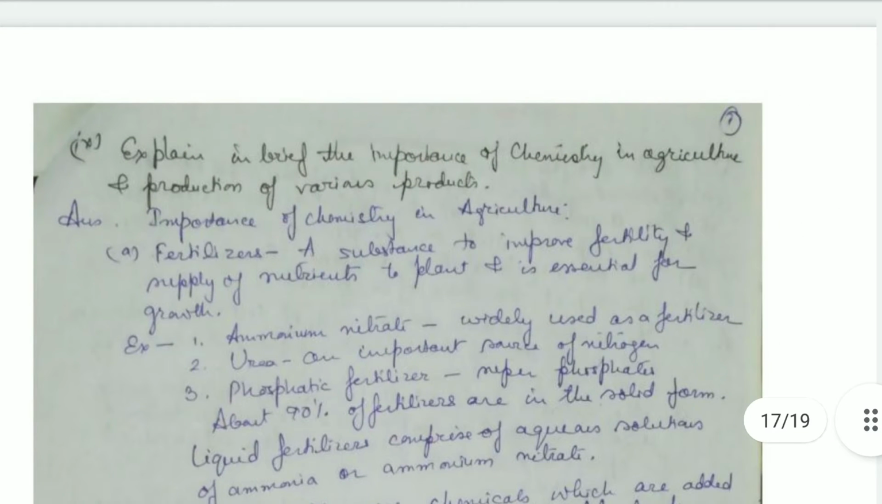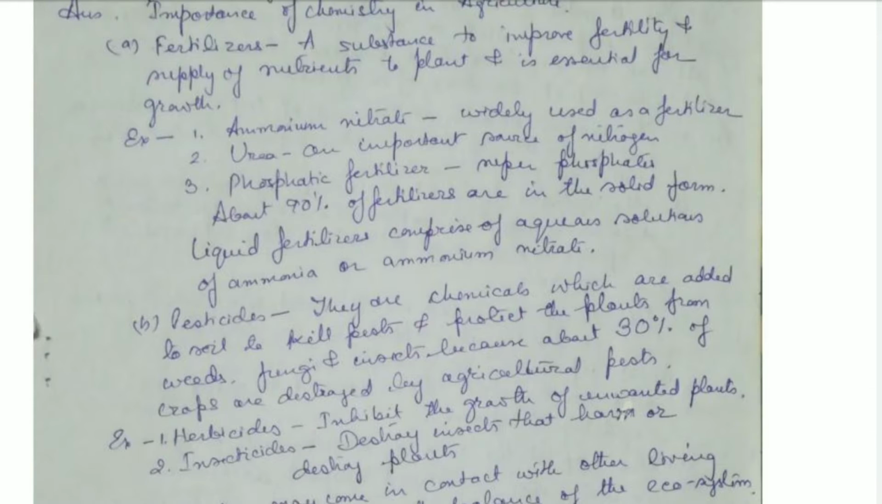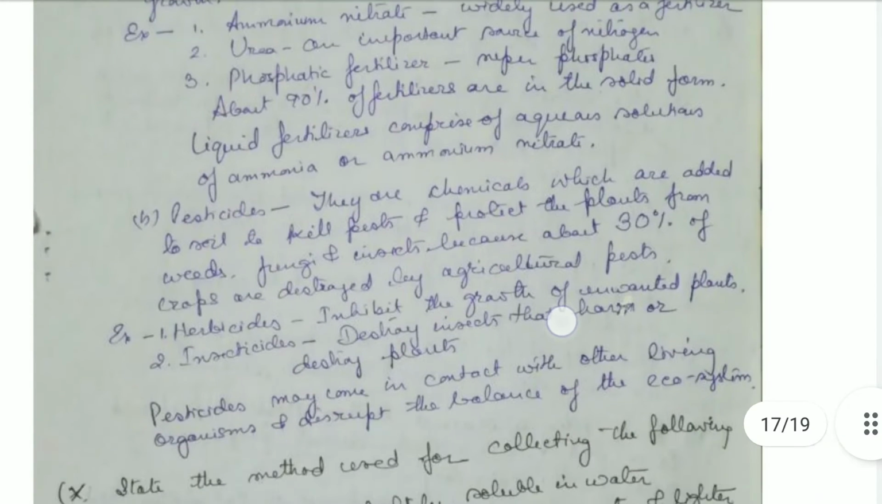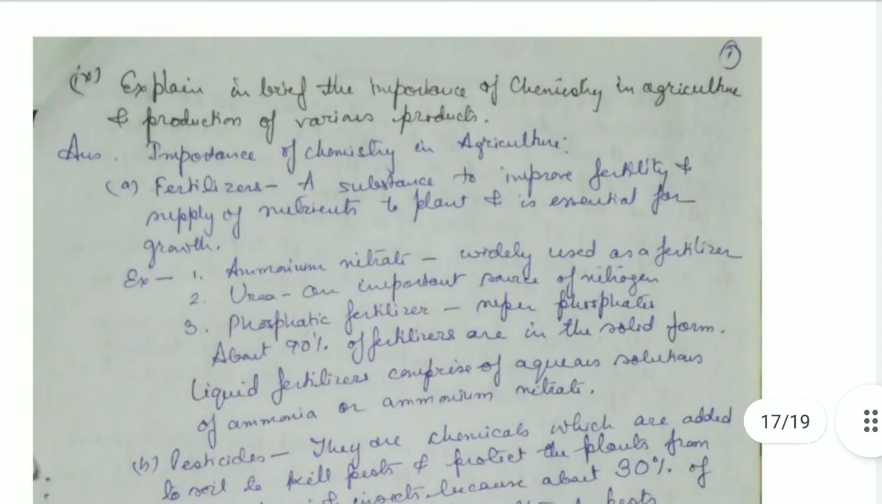Next is: explain in brief the importance of chemistry in agriculture and production of various products. So importance of chemistry in agriculture. In agriculture, chemistry is used in the form of fertilizers, then pesticides, then insecticides. First, in the form of fertilizers, chemistry is used. So what are fertilizers? They are substances used to improve the fertility of the soil, and also they are a supplement of nutrients to the plants that is essential for their growth.